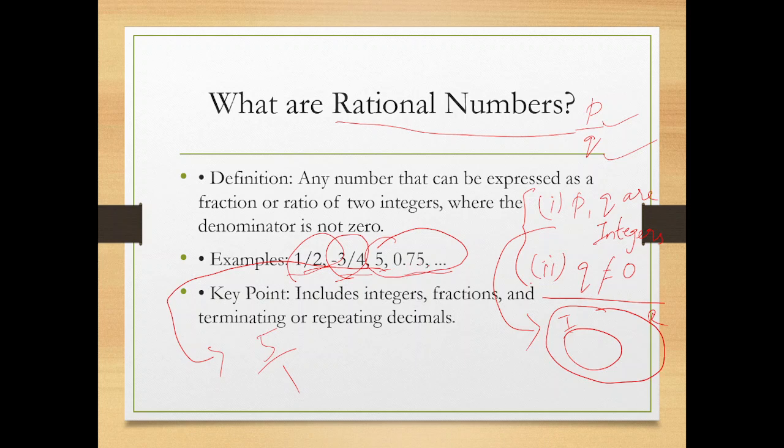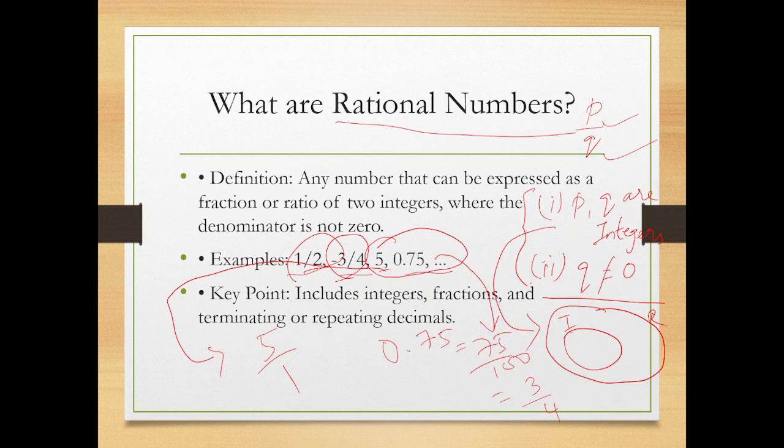Now come to 0.75. Look at this 0.75. Is this in the form of p by q? Yeah, obviously it is in the form of p by q. I can represent this decimal number in the form of a fraction. That is, 0.75 is also represented as 75 by 100, and again this is reduced to its lowest form as 3 by 4.